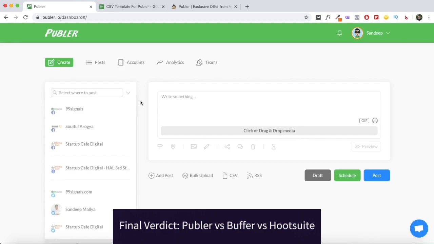And my problem with Hootsuite has always been the cluttered interface. I just feel it's so complicated to use, and that's one of the reasons I've never really adapted well to Hootsuite. But that's just my opinion. If you're migrating from Hootsuite, then you'll probably have a few onboarding issues because you would be so used to Hootsuite. But again, because of the AppSumo deal, Publer certainly has the price advantage, and even the free plan of Publer is, I would say, better than Hootsuite's free plan, because there are several restrictions when it comes to the number of features that you can use with Hootsuite.